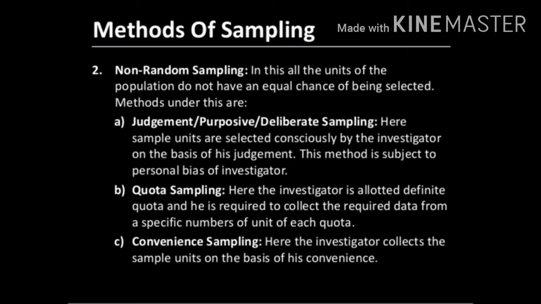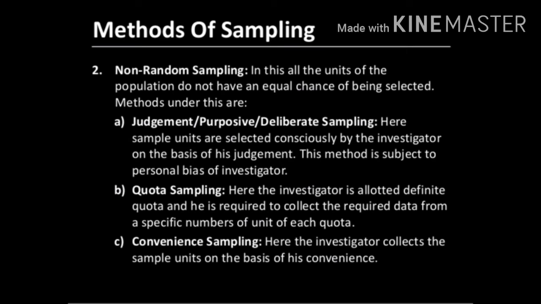The next one is non-random sampling. So what is the difference between random sampling and non-random sampling? Here we will not take the sample on the basis of random selection. That is why it is said to be non-random sampling. In this, all units of the population do not have an equal chance of being selected. So what are the methods in non-random sampling?